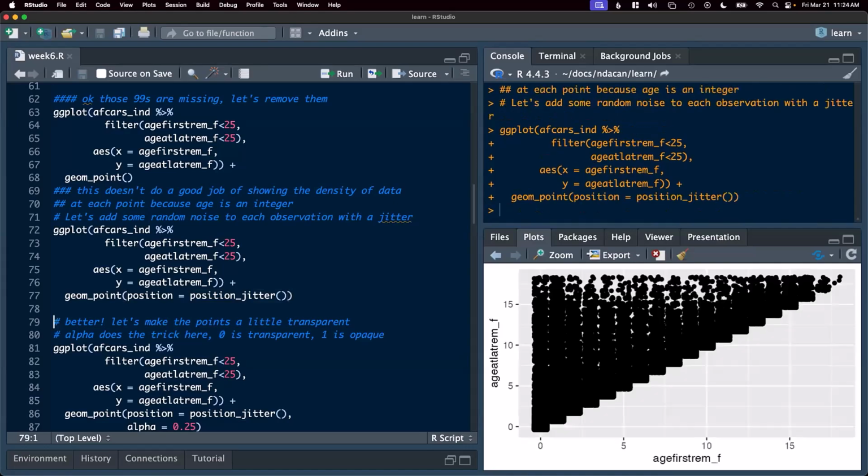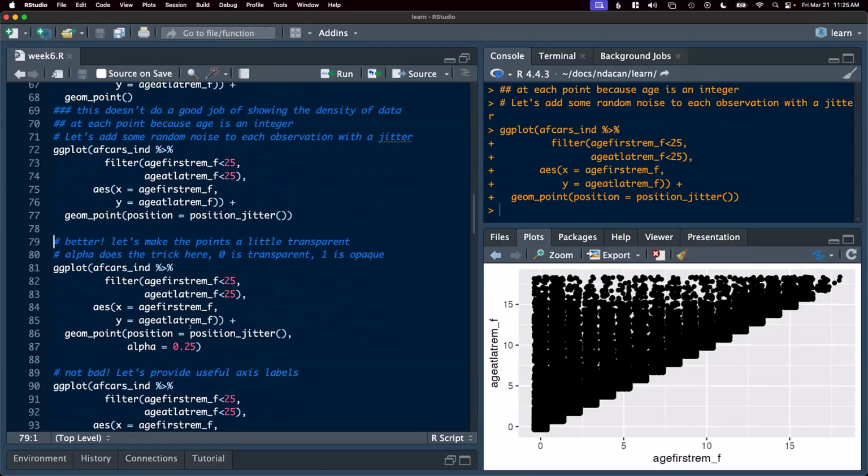Let's see what that looks like. Here we go. Okay, so now the points have all been slightly spread out. And effectively, the areas of the plot that we see that are darker now have more data, and the areas that are a little more sparse, where we can see some gray shining through, those have a little less data. But again, we still have a ton of overlapping data here.